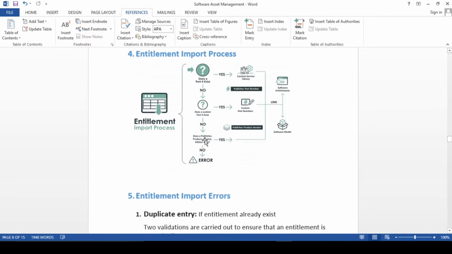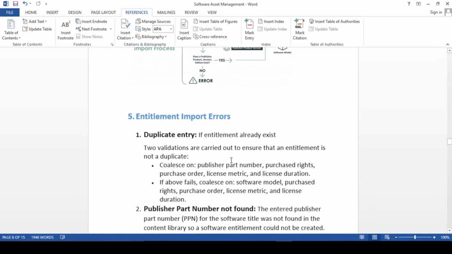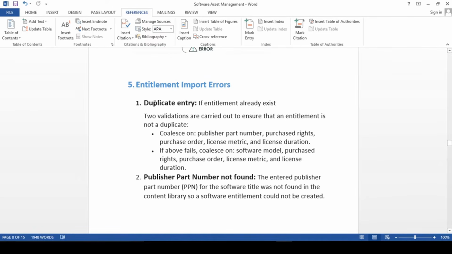If this is also not there in your Excel sheet, then definitely it will throw an error to you, right? There are very well-known errors which users get. So, entitlement import error here, duplicate entry you will be getting, and how you can resolve it I have listed down here. If the entitlement already exists, two verifications are carried out to ensure that the entitlement is not duplicated.